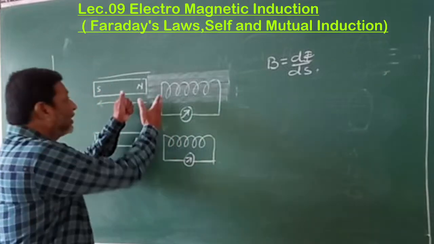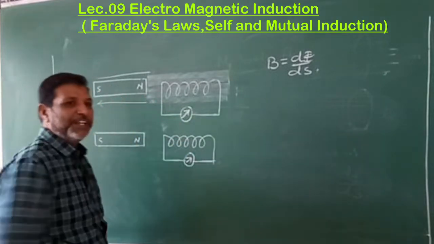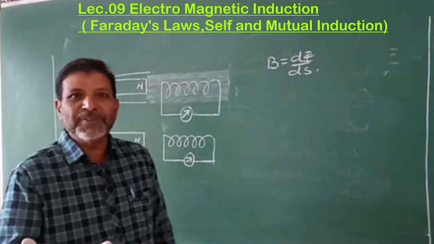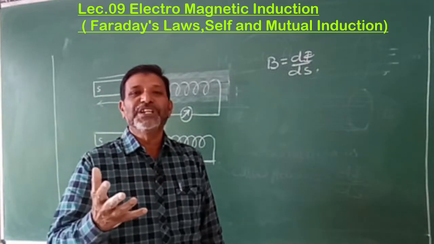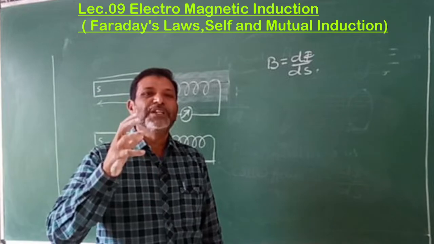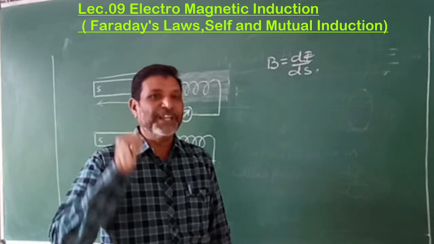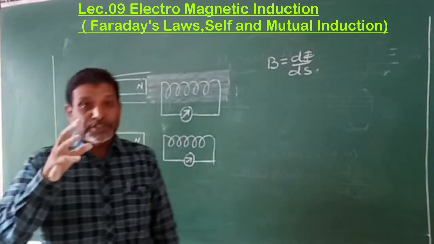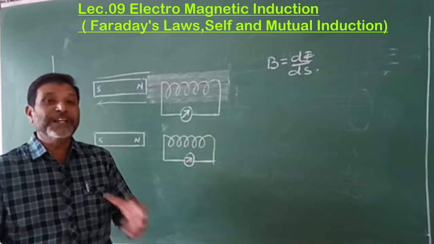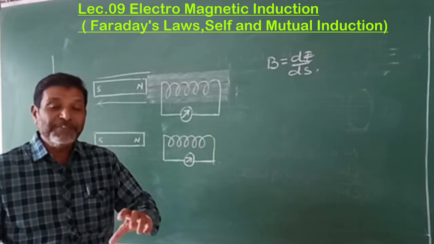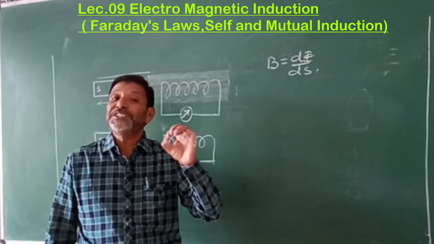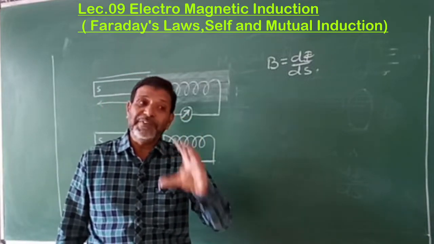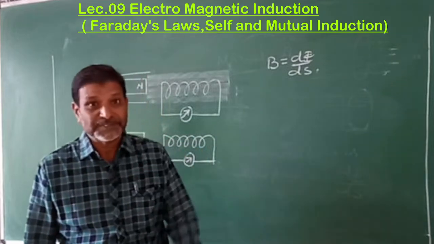Suppose both are at rest, then there is no change in it, meaning the magnetic flux is neither increasing nor decreasing, isn't it? That means no change in the magnetic flux, so no current is produced in it. This shows that if you want to get current from the magnetic field, the condition is that there must be a change in the magnetic field or magnetic flux, isn't it?